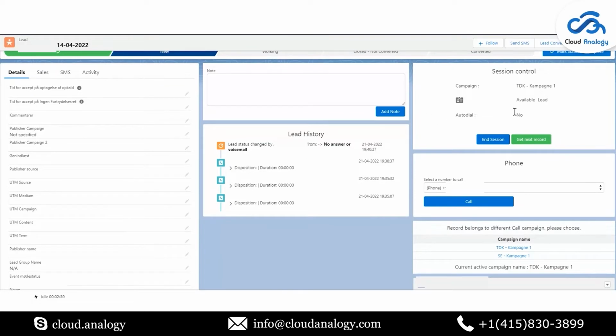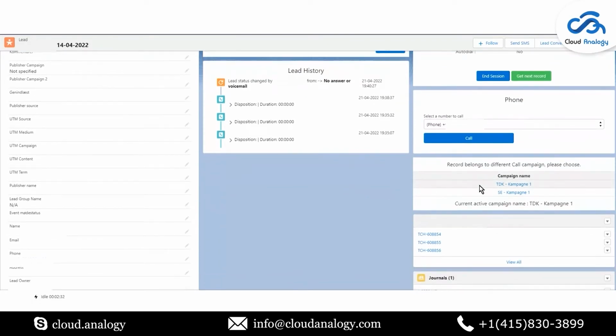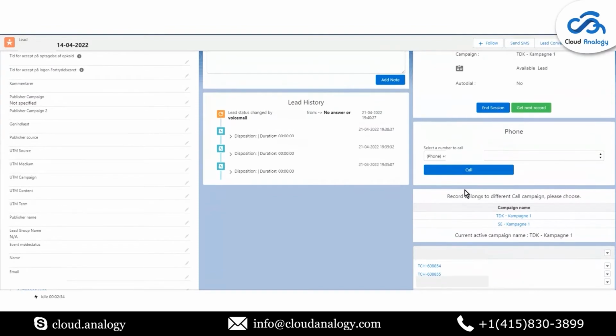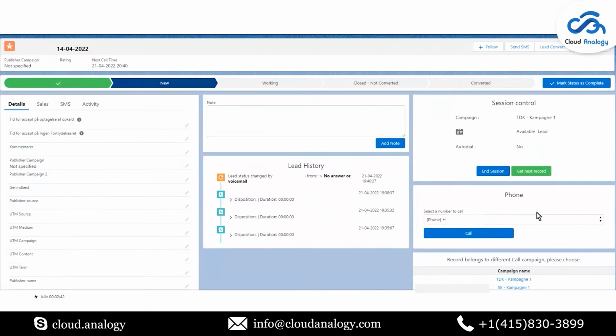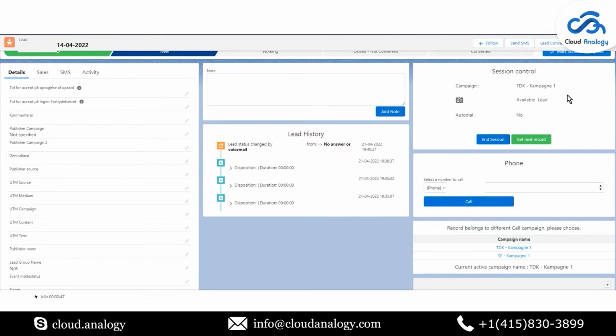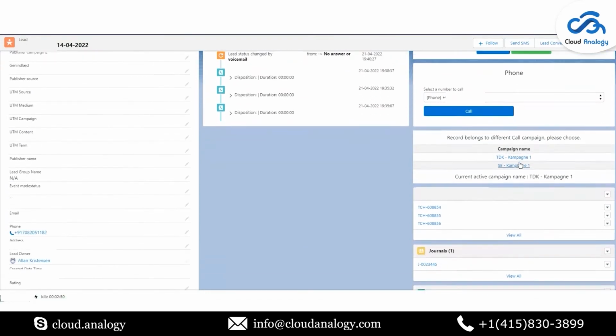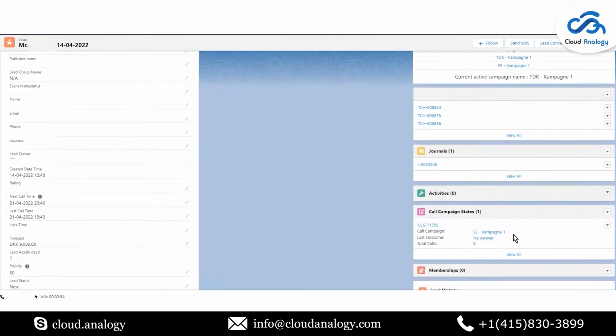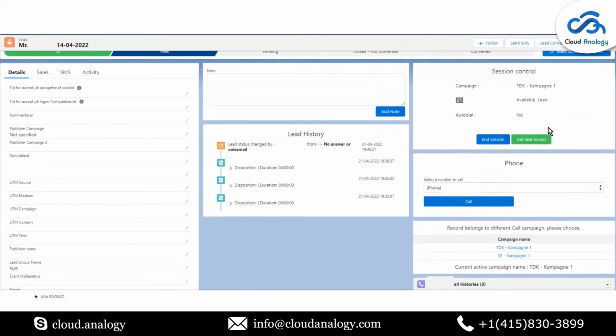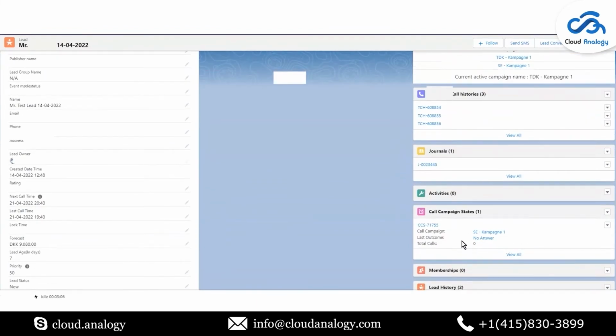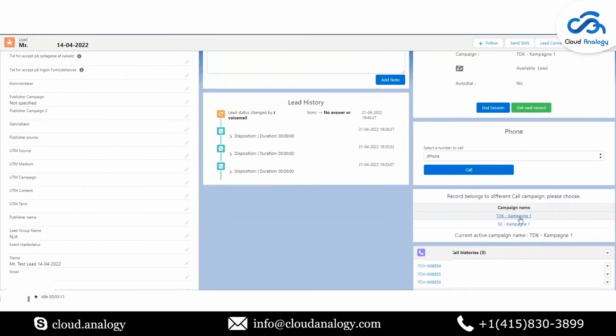Here we can see that this is one Lightning component and this is another Lightning component. To communicate the data between two components, we use LMS. Here you can see the active session on the TTK campaign. And here we have given two options because one related code is already present for another campaign. So we have provided the two options, one is the active one and another is already present from the grid. So this is why these two are shown here.